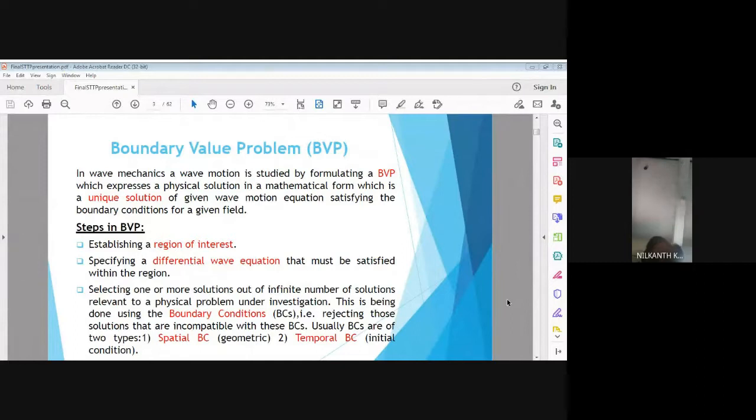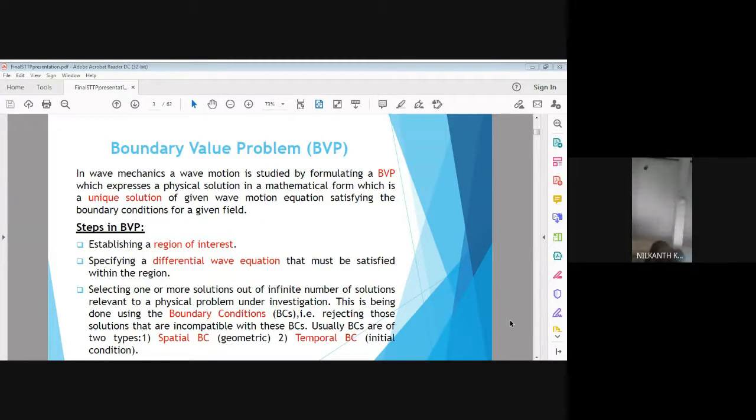In spatial boundary conditions, if we take a control volume of a fluid or a control volume which is capturing the region of wave, then we get the various surfaces. Top surface is the interface between atmosphere and ocean water.